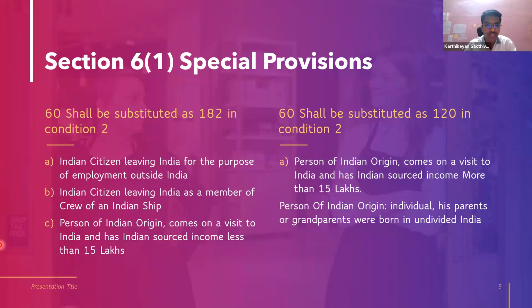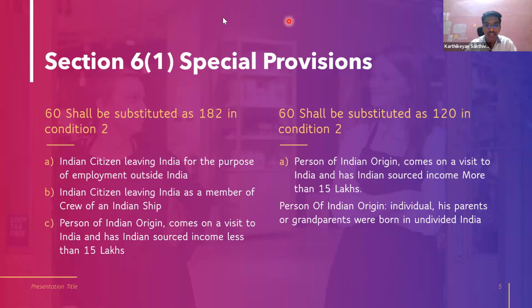My view is that I'm going to go for point number C, because I don't find point number A relevant here. During the same year itself, he has quit his employment and come back to India. So I cannot take him as an Indian citizen leaving India for the purpose of employment outside India. Had he stayed outside India for the entire financial year, we could have taken that stand. But since he has come back to India, we could not take that stand, as my personal view. So we should go for point number 3, a person of Indian origin who comes on a visit to India and has Indian sourced income less than 15 lakhs. That is the point we are going to take.